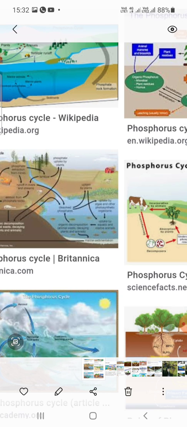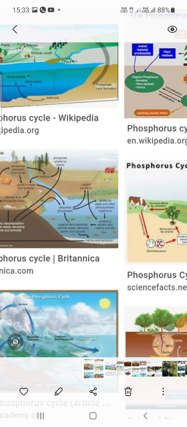Bird excretory materials have a large amount of phosphates. That phosphorus is mixed in the soil due to forest fire. Some amount of phosphorus in the bodies of animals is useful for the formation of teeth and bones.